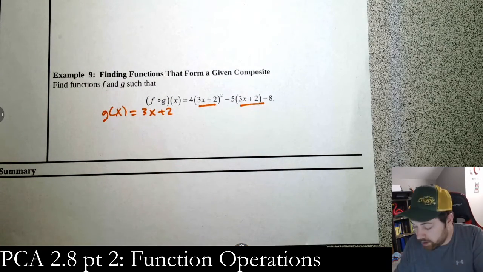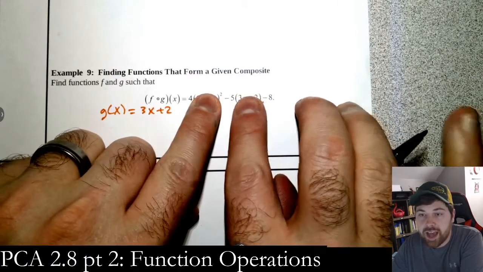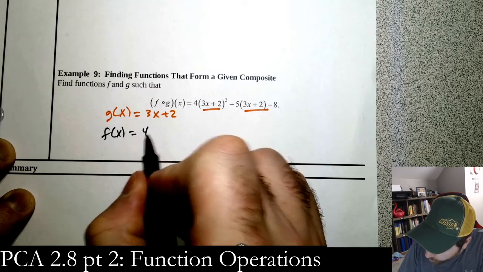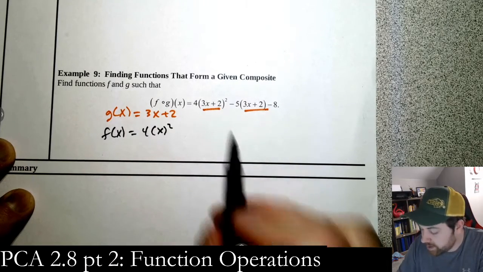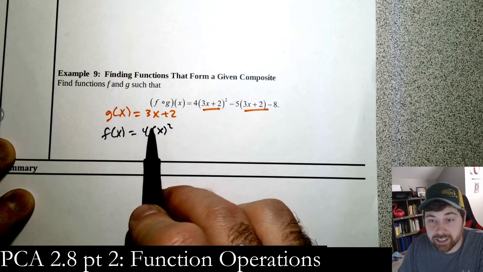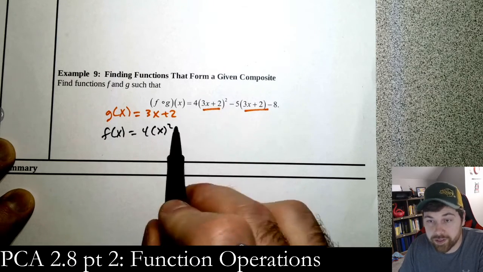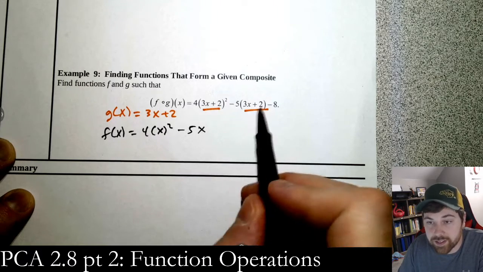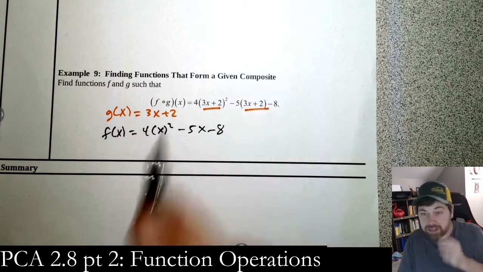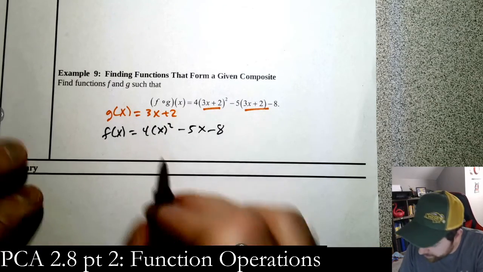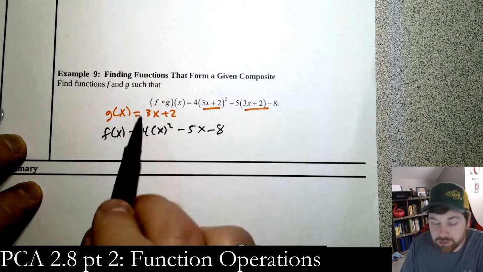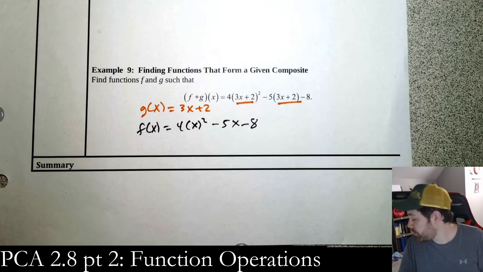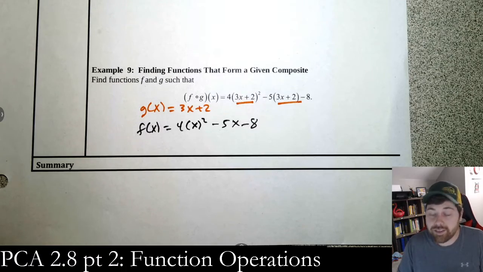If I mentally cover these things, I see a big picture function. My big picture function is 4 times x squared minus 5x minus 8. I don't know why I put parentheses there. If I took 3x plus 2 and plugged it in here, I would get 4 times (3x plus 2) squared minus 5 times (3x plus 2) minus 8. So there are my two functions, and now I have f of g of x. It just takes a little bit of thought. There's no quick algebraic way to find this, but it is very doable.